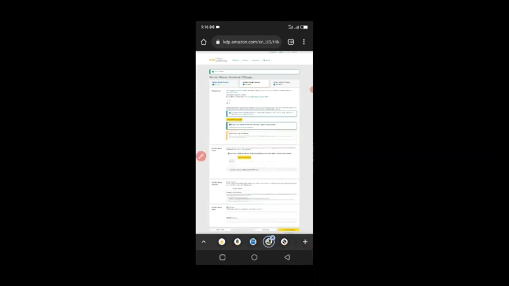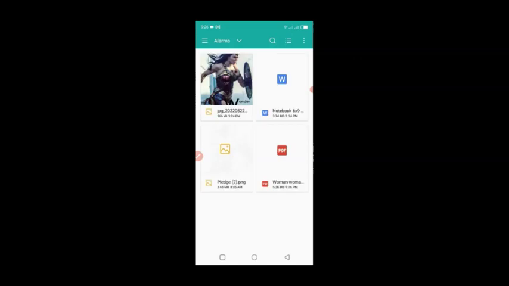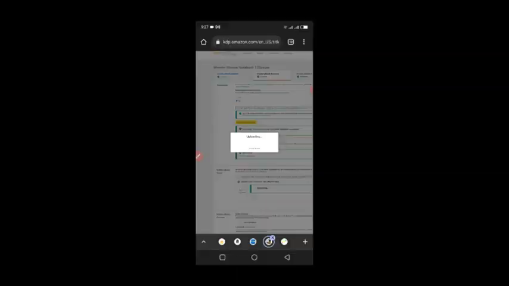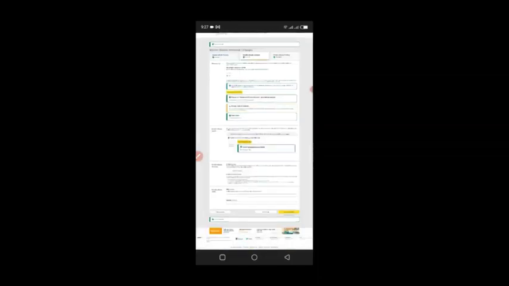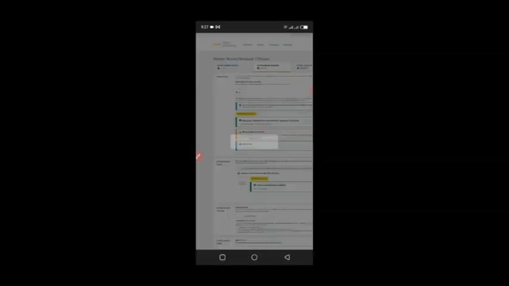So I'm just going to click it, and then it will bring out this option to upload my cover file. Just click on browse, and then locate the exact place that you put it on your device. It has to be in a TIF or JPEG format. So I'll just choose this JPEG, and it will upload. You give it some time. If you can't wait, you can drag it down to refresh the page, but I like to wait to make sure that every dimension is uploaded as it should. Once it's done uploading, you can now proceed to the last stage, which is the pricing. So I'm just going to click on save and continue.